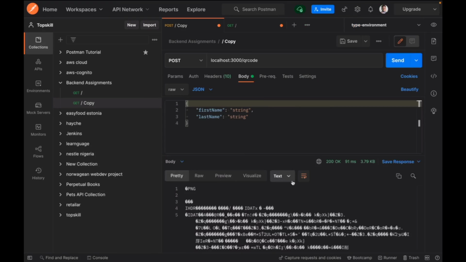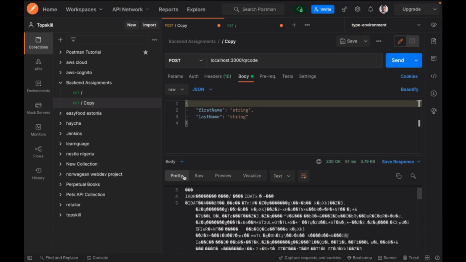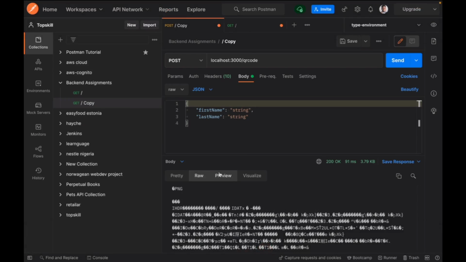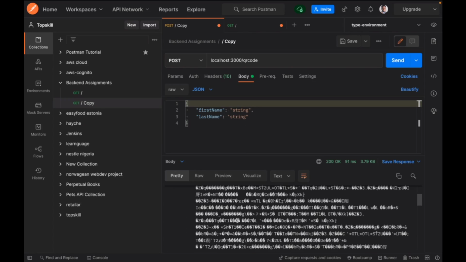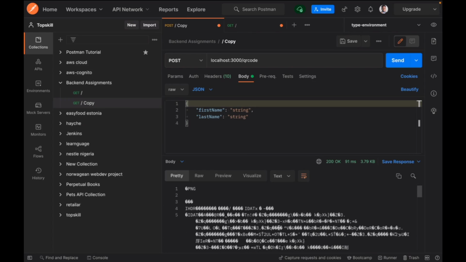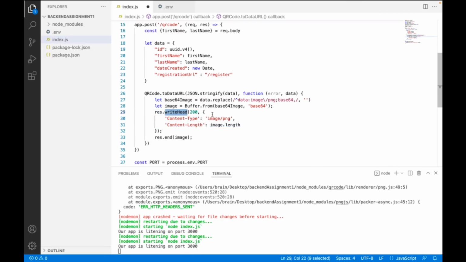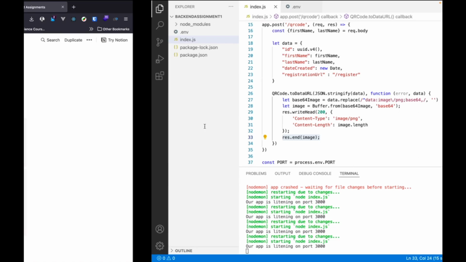But I definitely like to showcase the data type on the header, so that Postman and your browser can decode this very well to understand that we're expecting data of an image, instead of trying to convert it automatically to text. So Postman, which is the client, is doing this conversion automatically, so you don't get the right formats, and that is why we have to write the head first. So tell your client we're expecting an image type. Finally, also setting up the length before ending this request. So this is basically what you would do.